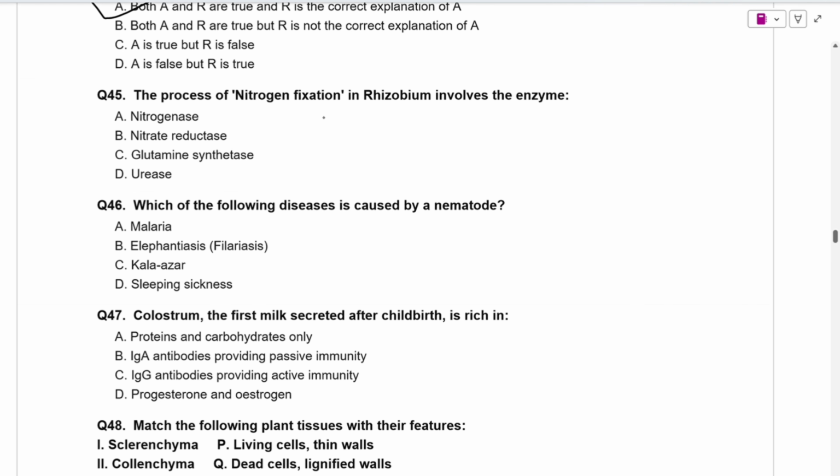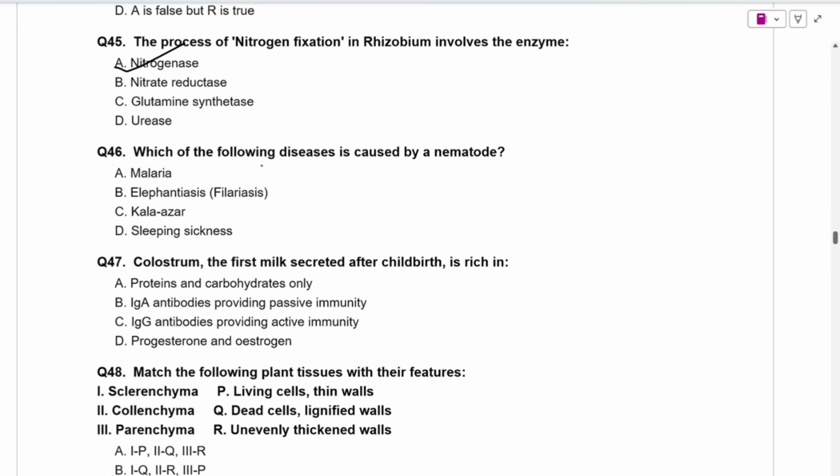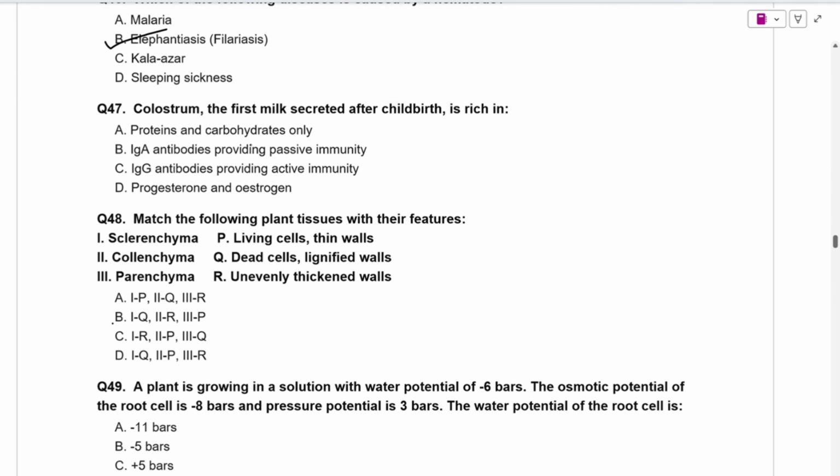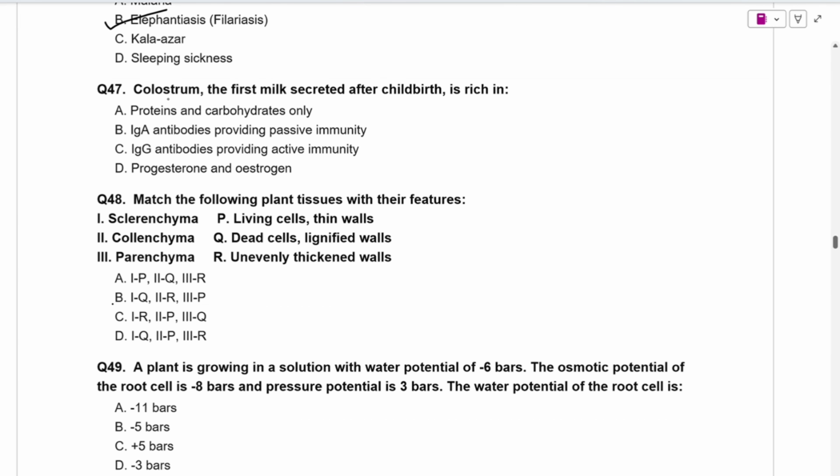The process of nitrogen fixation in rhizobium involves the enzyme nitrogenase. Which of the following diseases is caused by a nematode? Malaria, no. Yes, elephantiasis is caused by a nematode. Next question is, colostrum, the first milk secreted after childbirth, is rich in proteins and carbohydrates only. IgA antibody providing passive immunity, yes.